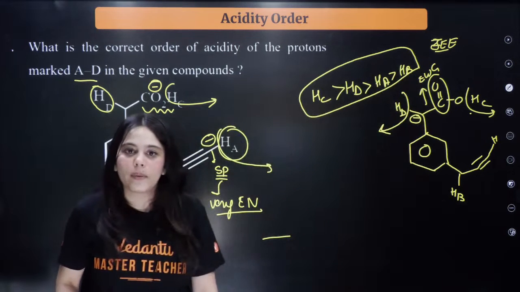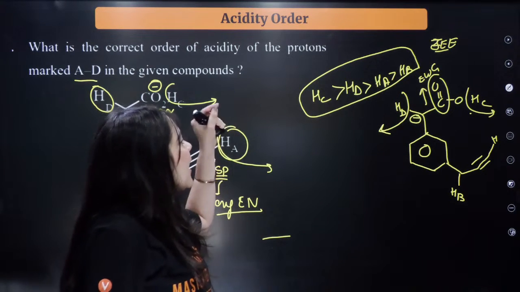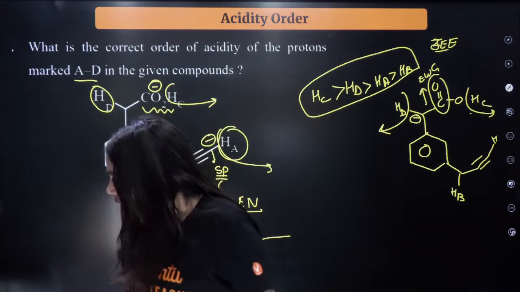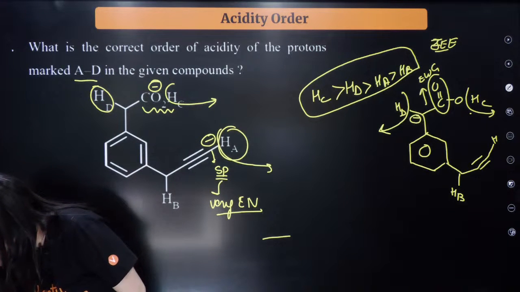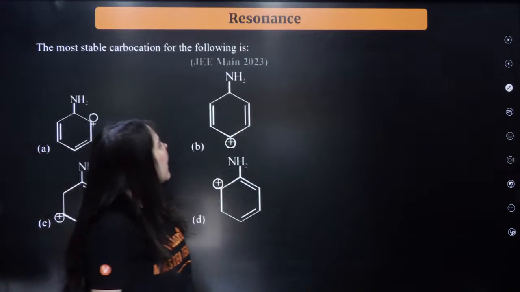So this is the acidic trend. Is this thing clear to everybody? HC, HD, HA and HB. Right? Understood everybody? Understood. I'm moving on to the next question.